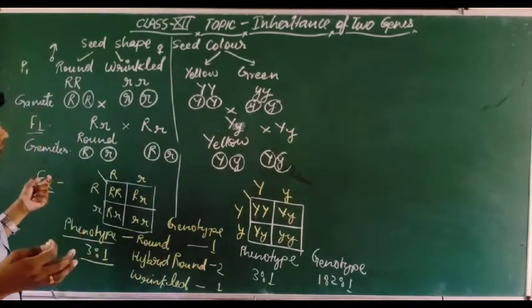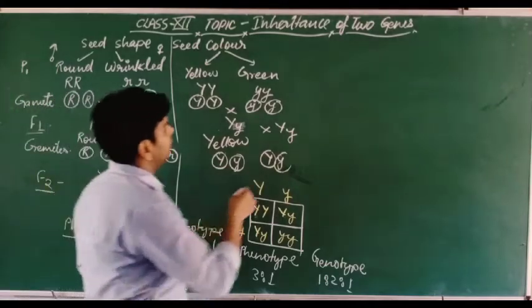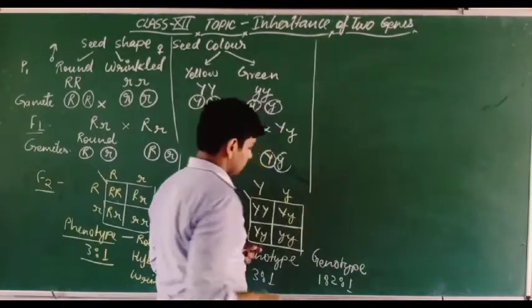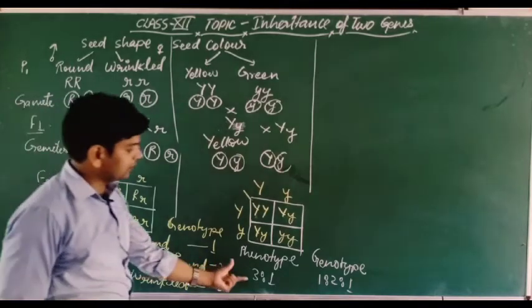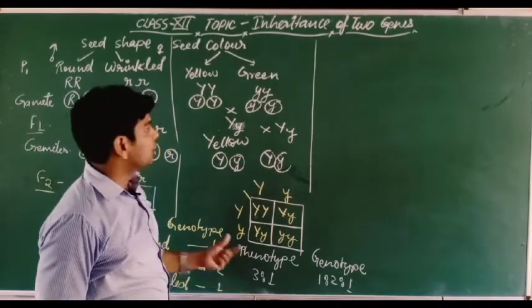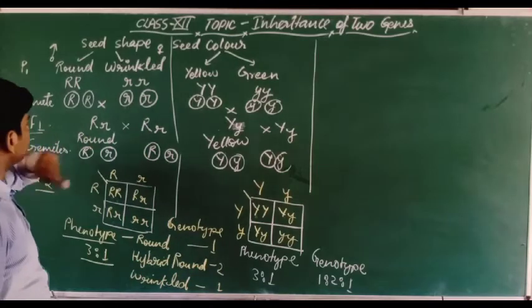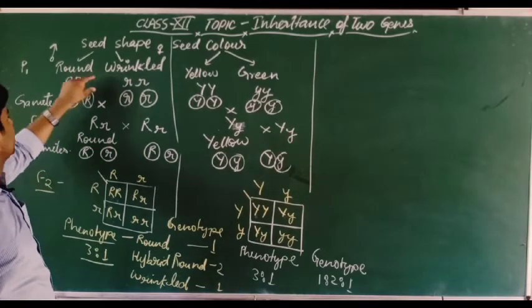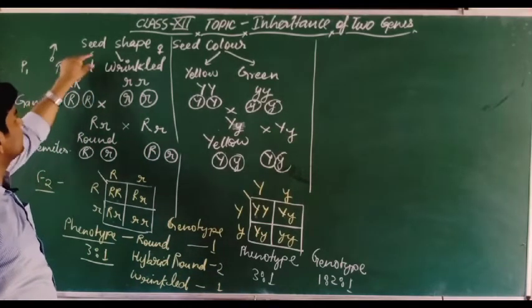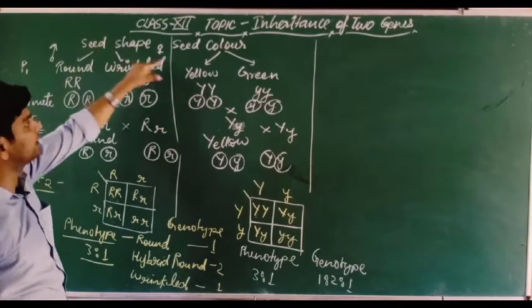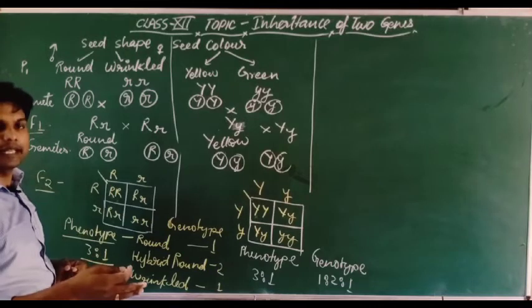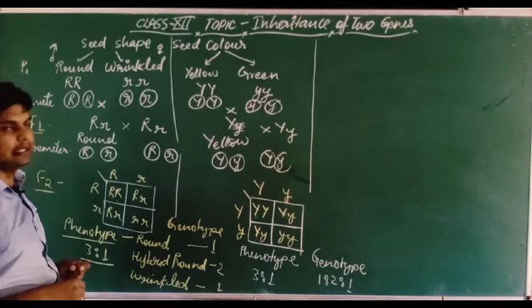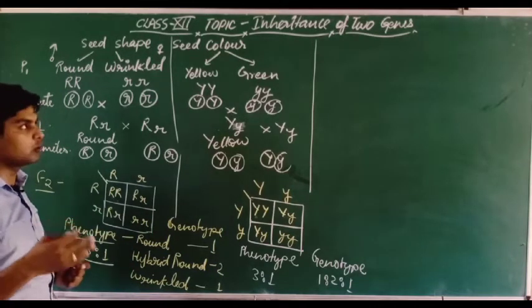When we are observing these two together, then what will happen? Dear students, the phenotypic ratio of this one is 3:1, and this also has 3:1. So these two genes, the seed shape gene and the seed color gene, are reaching together in the next generation. Got it? This is known as the two gene inheritance.